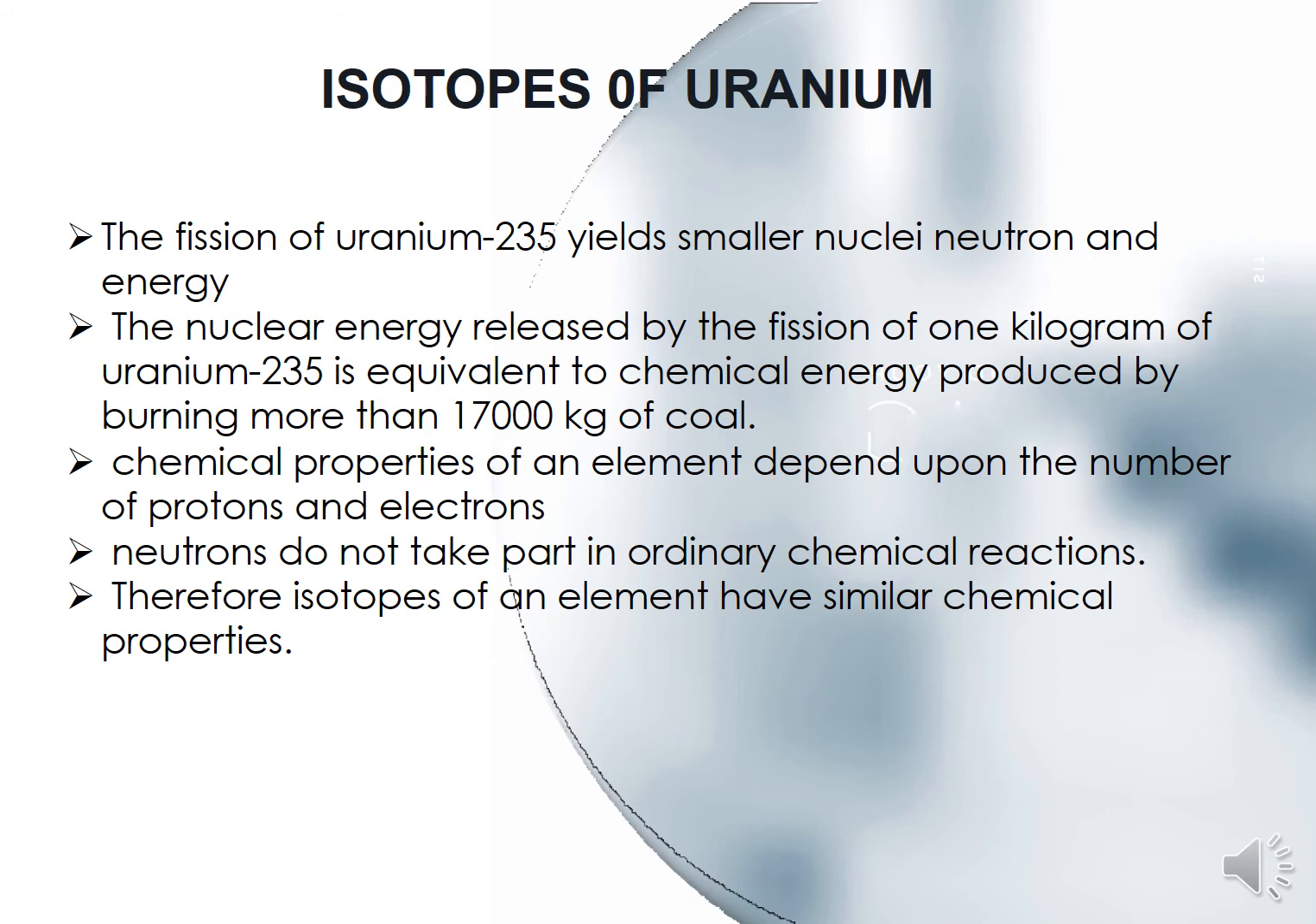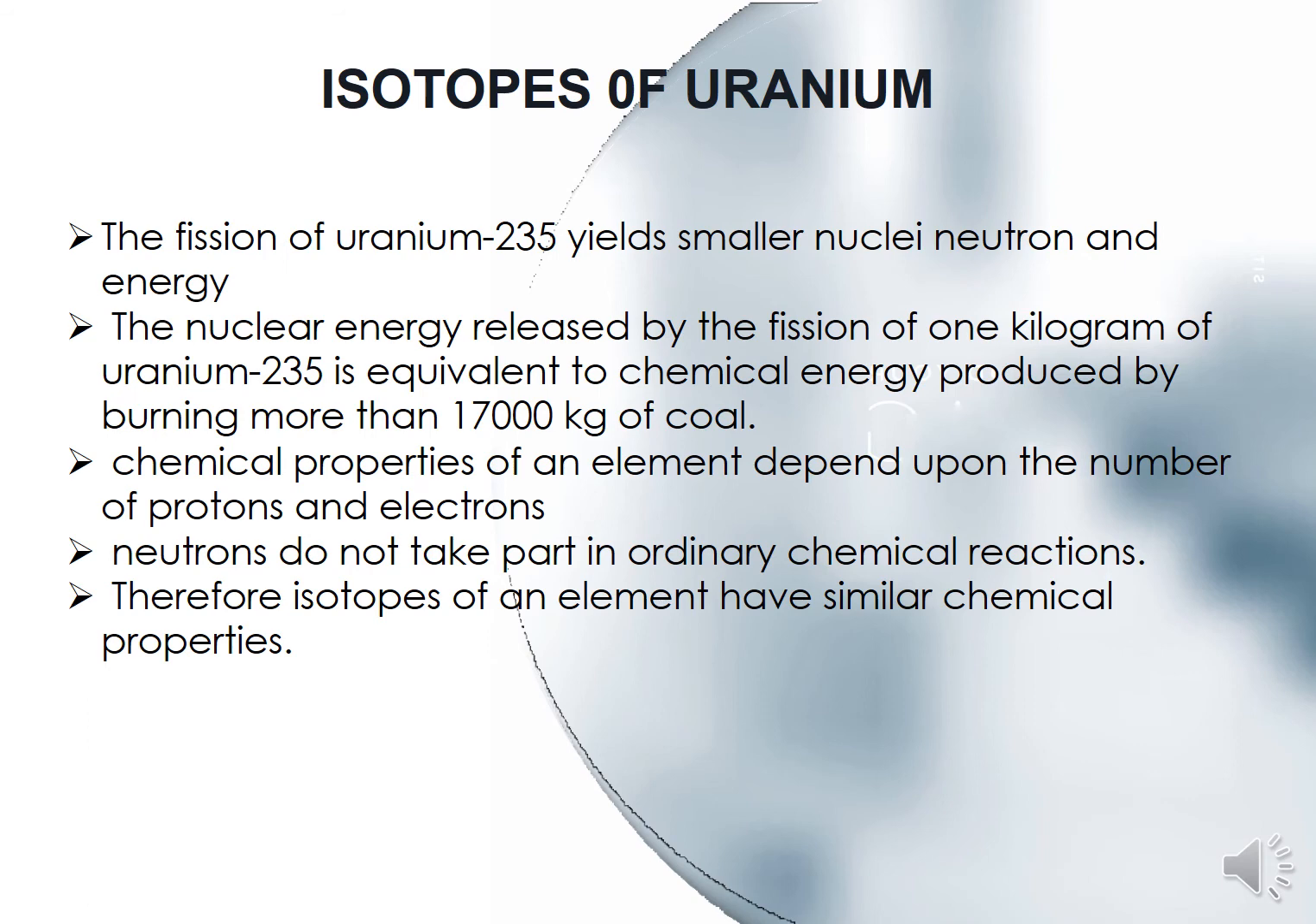Now the energy that is released in the fission reaction of uranium 235 is equal to the energy produced by burning more than 1700 kilograms of coal. If you burn 1700 kilograms of coal, the energy produced during burning is exactly equal to the energy released during the fission reaction of 1 kilogram of uranium 235.